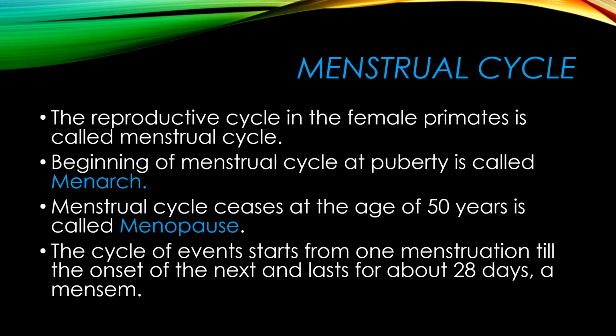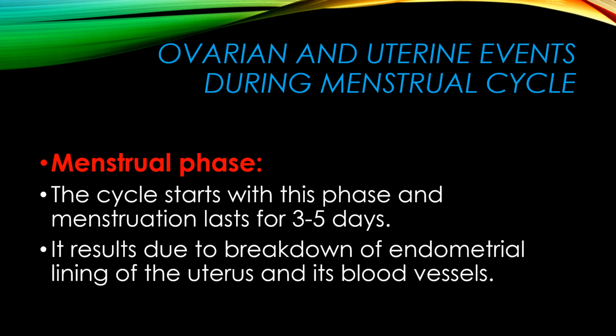So we will study the different events which occur in the menstrual cycle. The first stage, or you can call it an event, is the menstrual phase. From here it begins, and out of 28 days, it takes place from the first day to the fifth day. Okay, or maybe up to 3 days, meaning this is a cycle of 3 to 5 days.